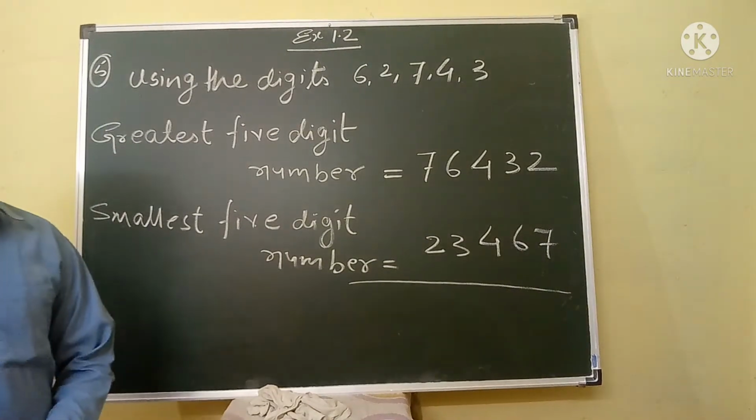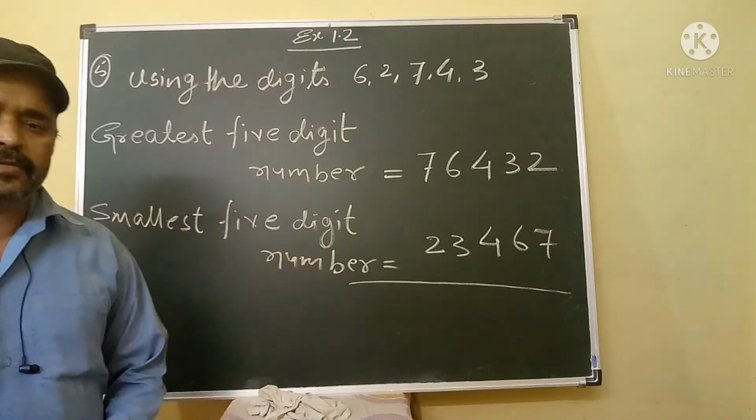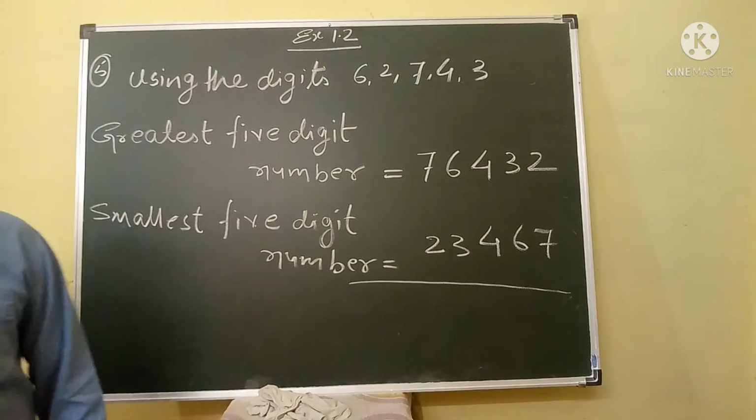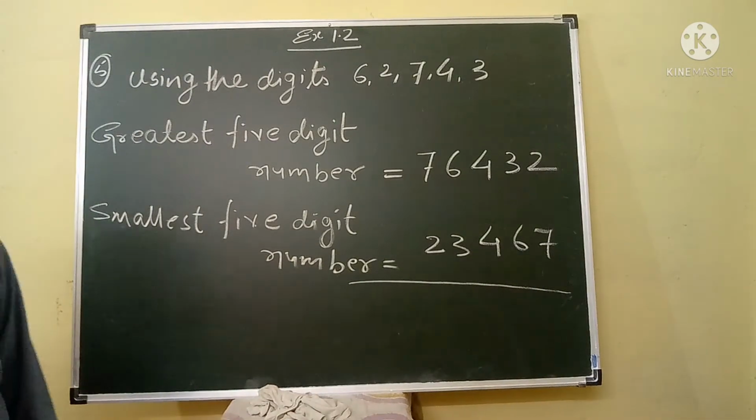Again, now we will discuss one more question. This is question number 5.